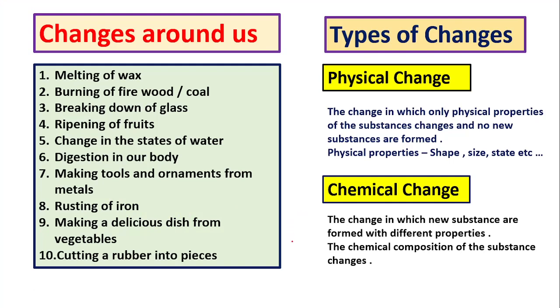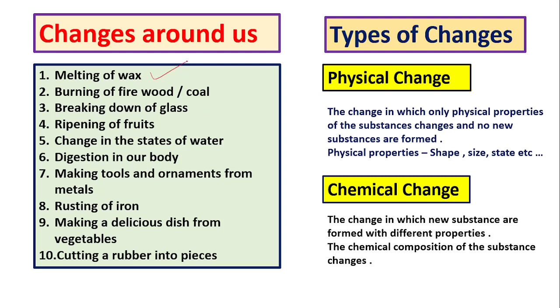So, dear students, we have seen so many changes around us. Like a raw fruit is converted into a ripe fruit. Sometimes the food we consume is also digested and leaves our body in the form of waste. Similarly, if you throw a glass, then it will break. So there are so many changes around us. Look here, there are some changes. Basically, there are 10 changes I have written here.